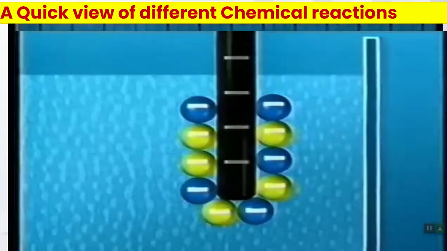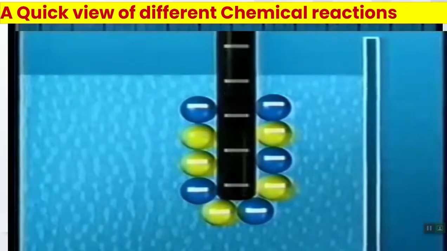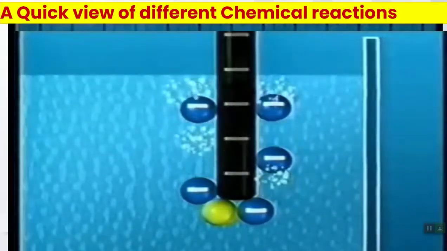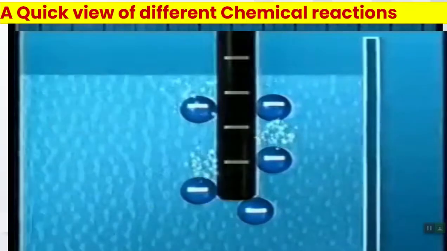Competition also happens at the positive electrode. This time, chloride ions win out, losing their negative charge and forming bubbles of chlorine gas.